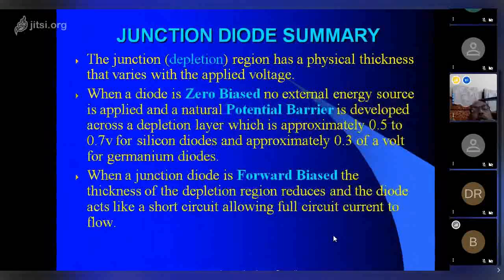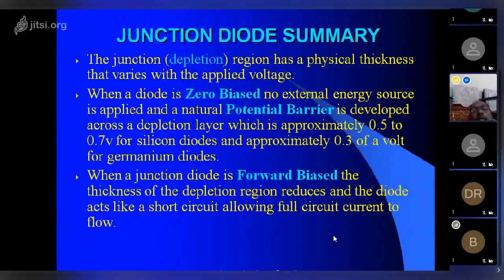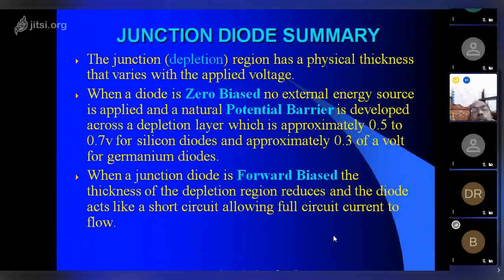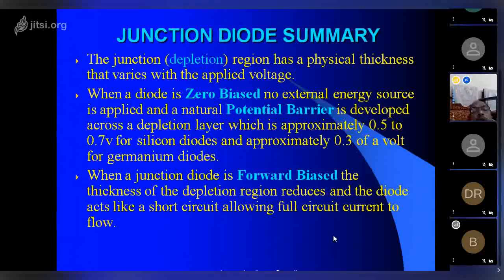The junction depletion region has a physical thickness that varies with the applied voltage. When a diode is zero bias, no external energy source is applied, so a natural potential barrier is developed across the depletion layer, which is approximately 0.5 to 0.7 volt for silicon and 0.3 volt for germanium. When the junction diode is forward bias, the thickness of the depletion region reduces and the diode acts like a short circuit, allowing full circuit current to flow.